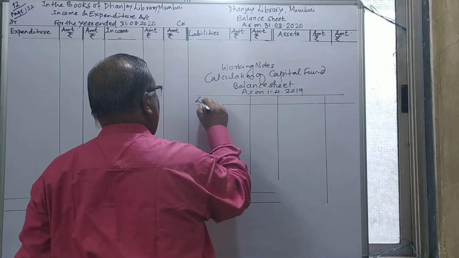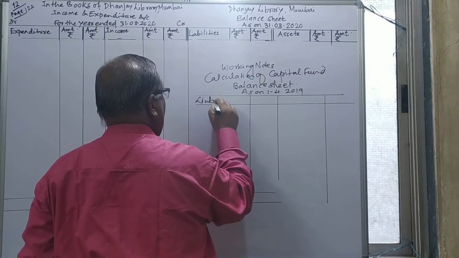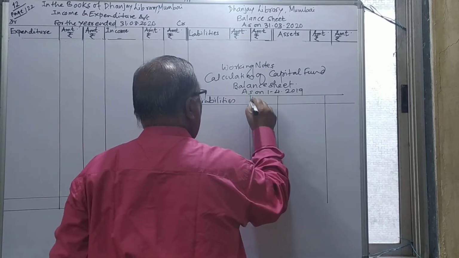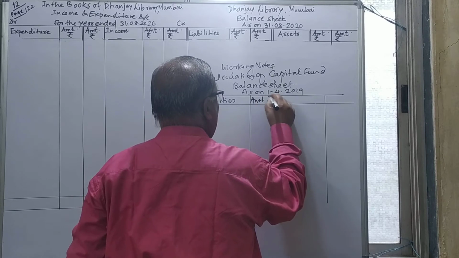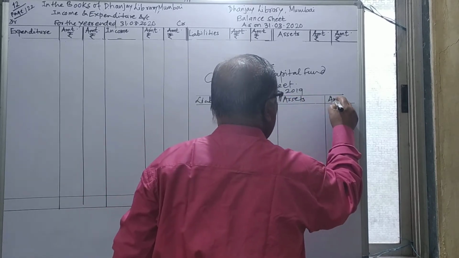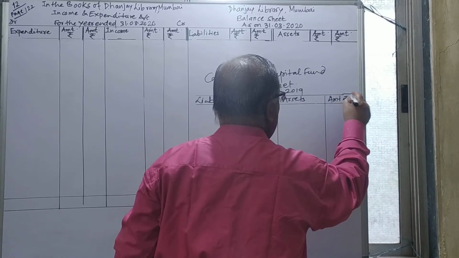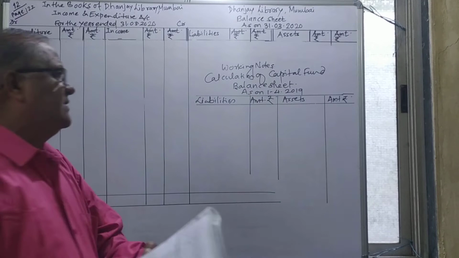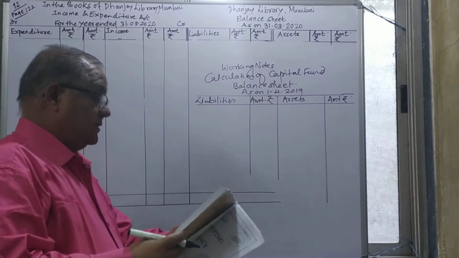So we will take liabilities, amount in rupees, and assets, amount in rupees. Then we'll see how to prepare that balance sheet.